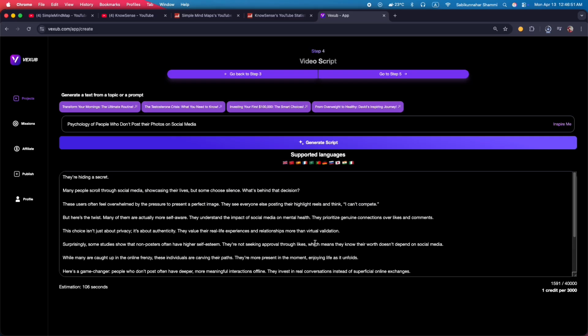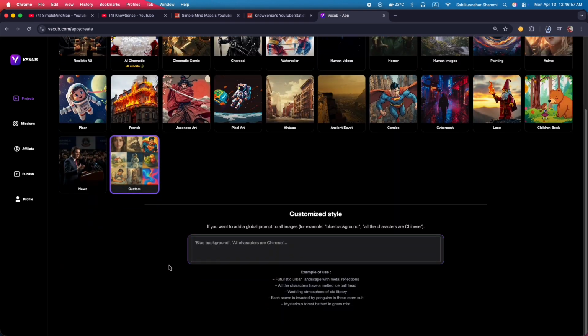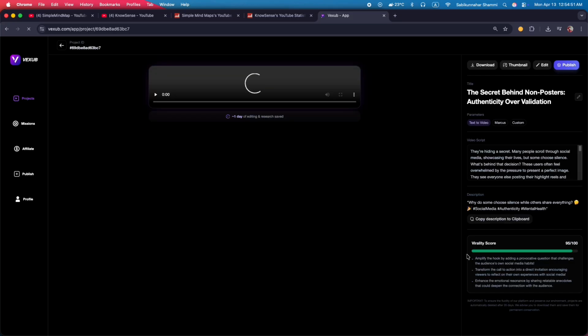Once the script is ready, it's time to choose your visual style. Vexub offers multiple options, and you can even create a custom theme. For example, we can design a unique look like black vector silhouette characters on a white background to give your channel a consistent, memorable identity, just like the top channels in this niche. And then click generate, and Vexub will start creating your video. As you can see, within a moment, it's done.